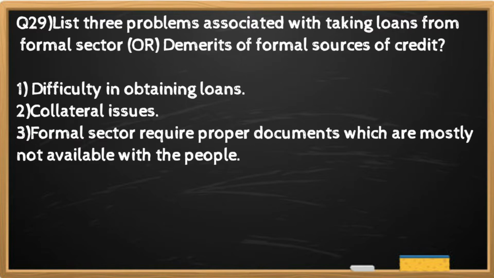Question number 29. List three problems associated with taking loans from the formal sector or demerits of formal sources of credit. And the answer is difficulty in obtaining loans, collateral issues. Formal sector requires proper documents which are mostly not available with the people.